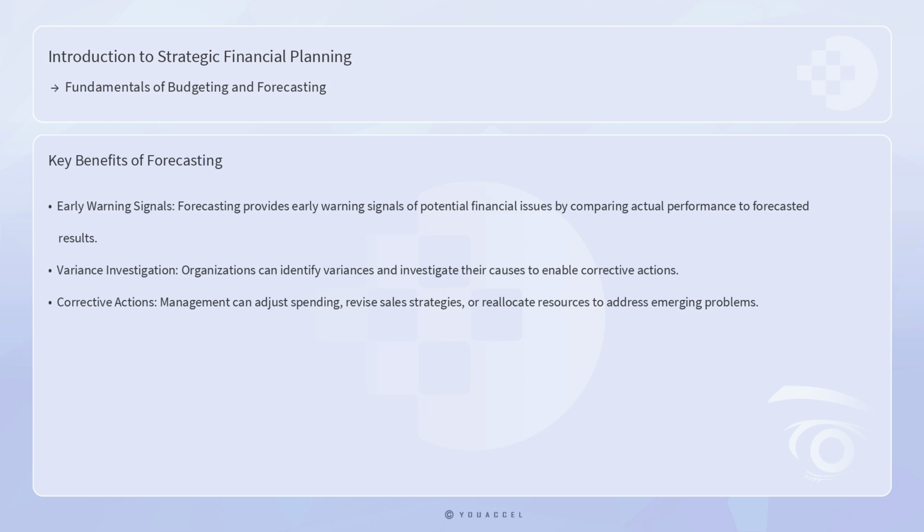One of the key benefits of forecasting is its ability to provide early warning signals of potential financial issues. By regularly comparing actual performance to forecasted results, organizations can identify variances and investigate their causes. This enables management to take corrective actions, such as adjusting spending, revising sales strategies, or reallocating resources to address any emerging problems. For example, if a company notices a decline in sales compared to its forecast, it can take steps to boost marketing efforts or explore new revenue streams to offset the shortfall.